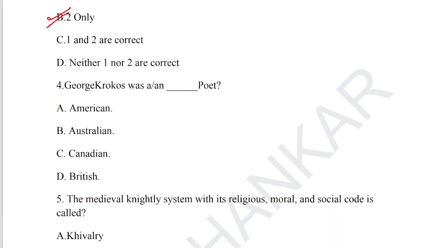Let's move on to question number 4. George Crocos was the poet who belongs to the country Australia. Option B is the correct answer. He does not belong to America, Canada or Britain. He is the only poet in our entire book who belongs to Australia. Option 4 is the correct answer.